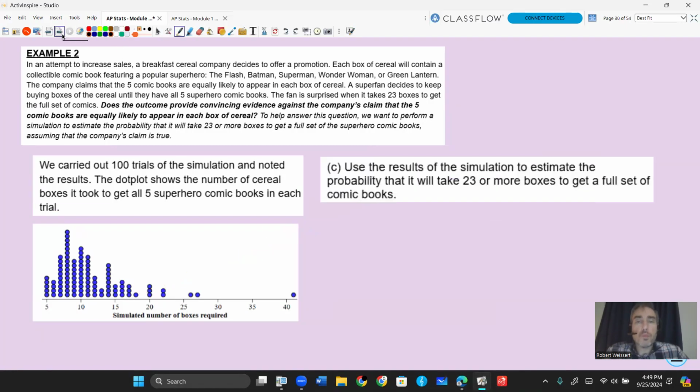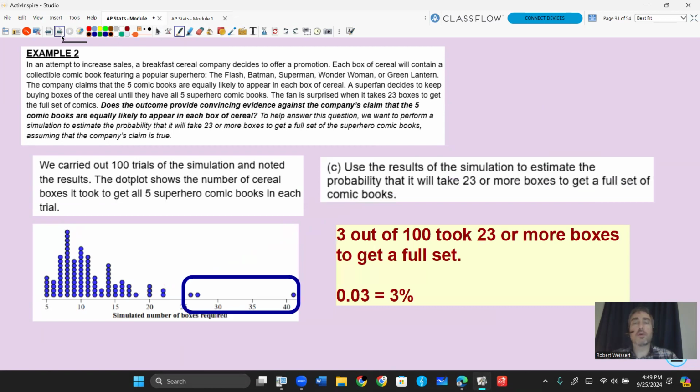Now, let's use our simulation. We got 100 trials in this dot plot of the simulation, and let's look at the probability of getting 23 or more. We always go in the more extreme direction to get a full set. Now, how many of those were 23 or more? Well, it looks like these 3 here. And since there are 100 of it, 3 out of 100, so 3%. That's pretty unlikely. That's pretty small.